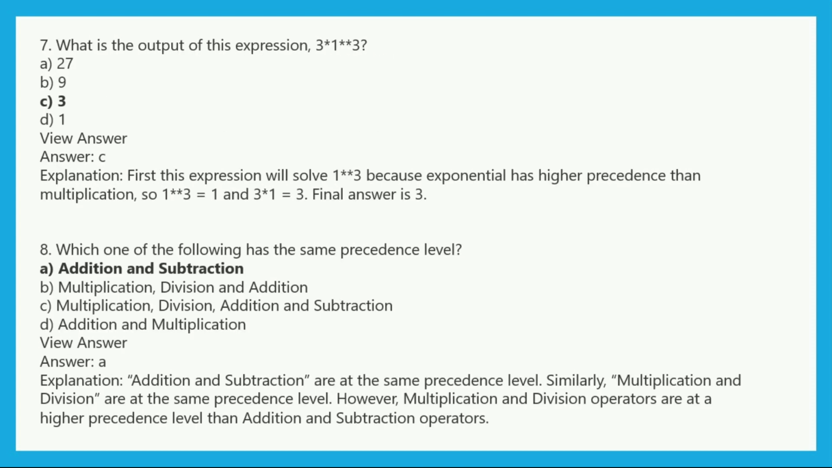Now the question is, what is the output of the expression? Here we have an expression given, and we have to decide the exact output of that particular expression. The options are 27, 9, 3 and 1. The answer is very clear, option C, 3, because in the first expression we solve 1 asterisk asterisk 3, since exponential has higher precedence than multiplication. So firstly we solve the exponential, then multiplication. So the answer of this question is 3.